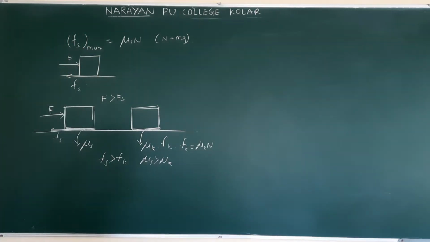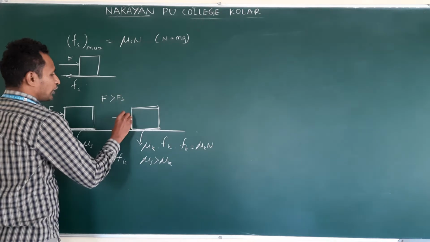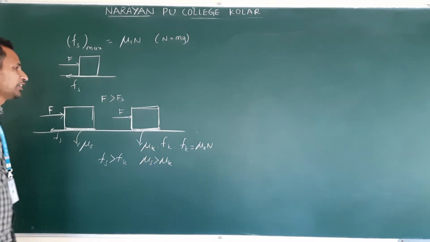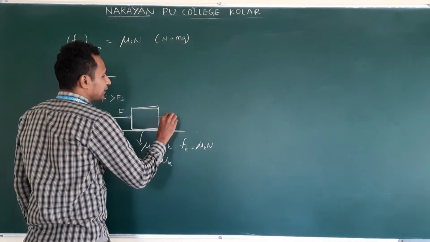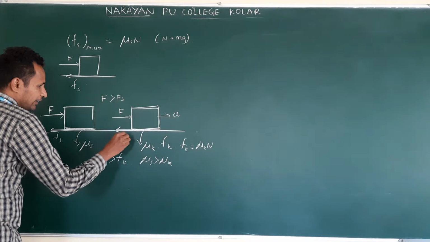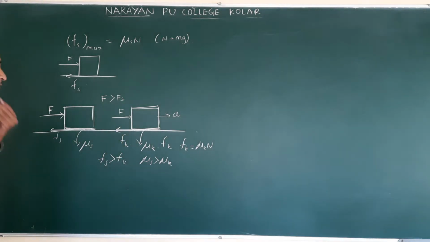Okay, now we have already seen everything. Now F is greater than Fs, and we keep on applying F. Now it is moving, so kinetic friction is there. Suppose it is accelerated. Fk is acting in this direction. What is the net force?